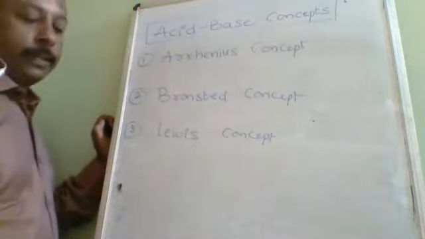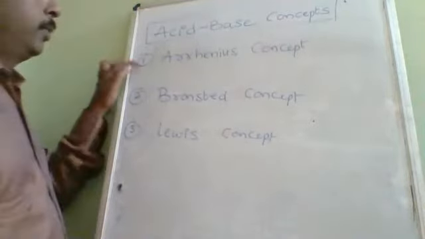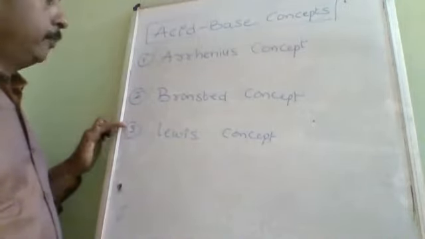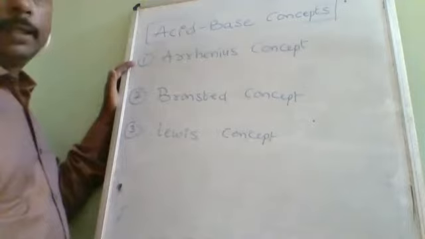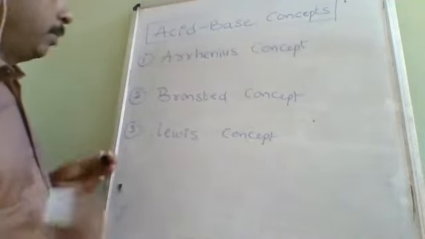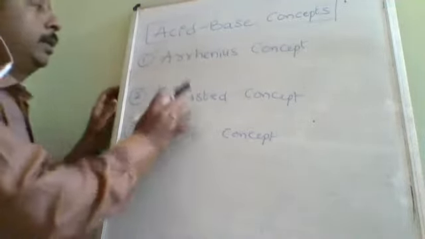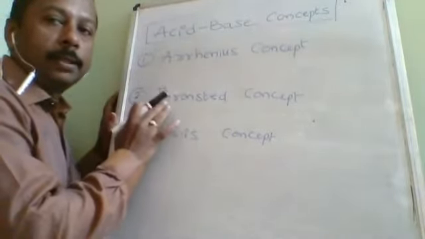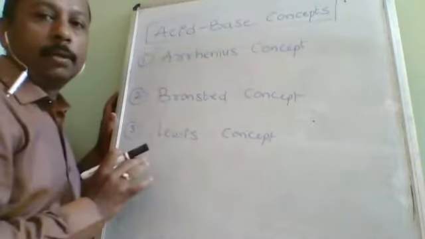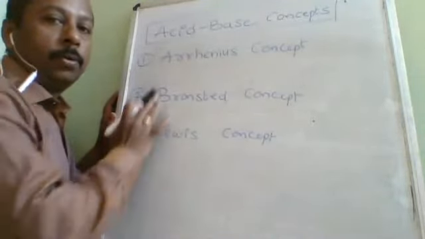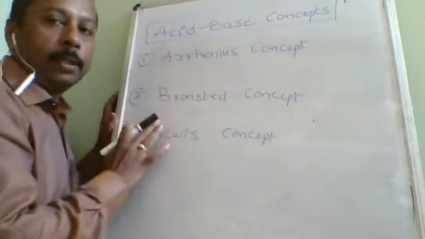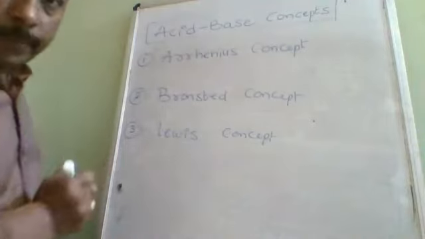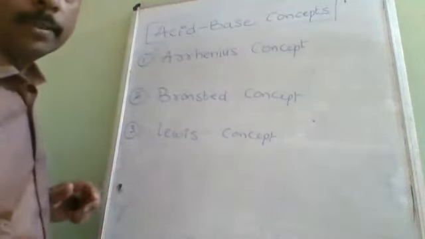There is some drawback, then this came. It does not mean that it fulfilled all the good points of Arrhenius. Bronsted only concentrated on the drawbacks of Arrhenius, but still there are some drawbacks in the new concept, that is the Bronsted concept, also. So no concept is fulfilling all requirements. So first we will start with the Arrhenius concept.